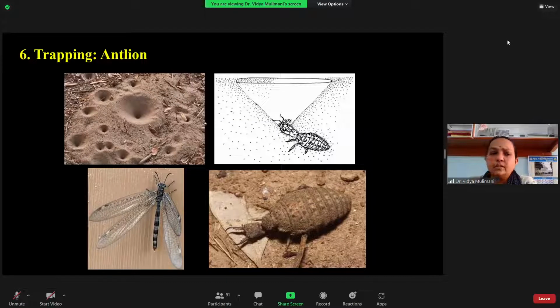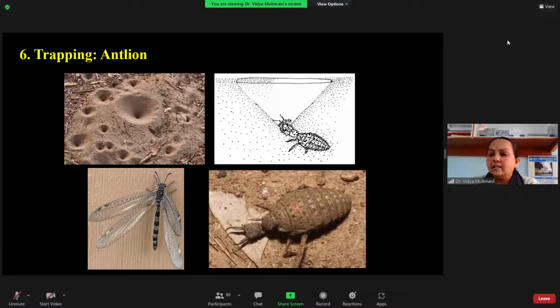Wherever there is sandy soil, they prefer it, because it is easy for them to make the trap. Here you can see it is a conical-shaped trap. Exactly in the center, where you have the hole, the grub will be waiting. Any ant or small insect just passing by the entrance of this trap will fall into the hole.